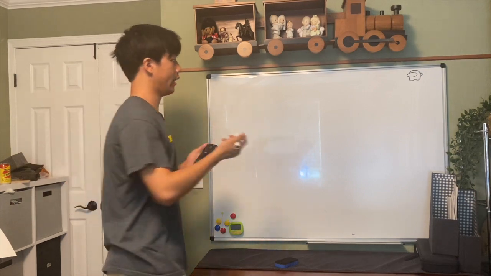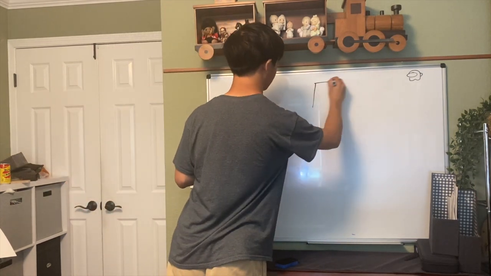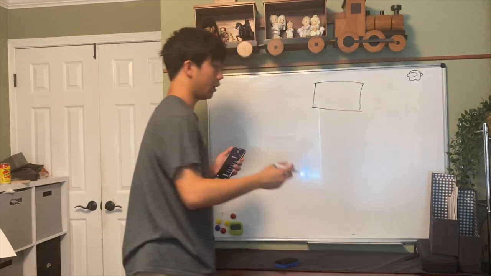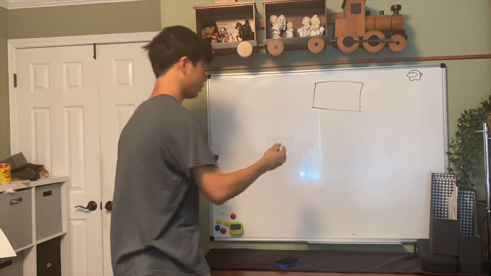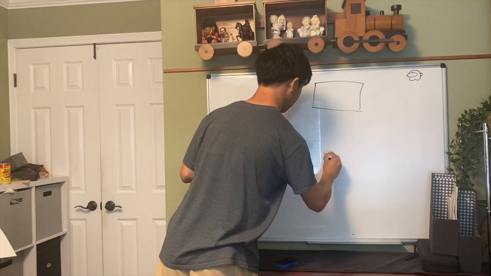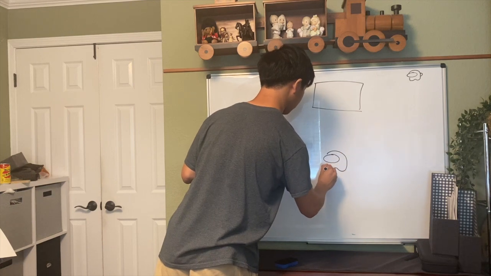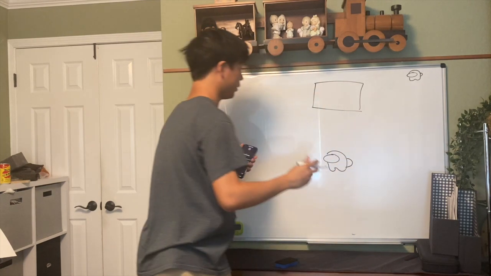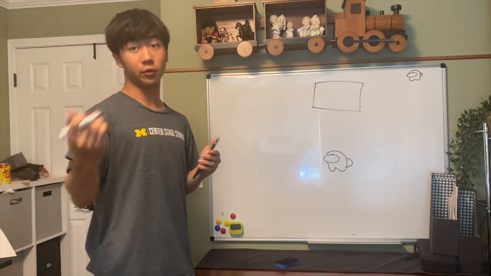We have a near light speed object. Just draw this box. We have a stationary observer, so all the way down here. And we have an observer moving with the object.